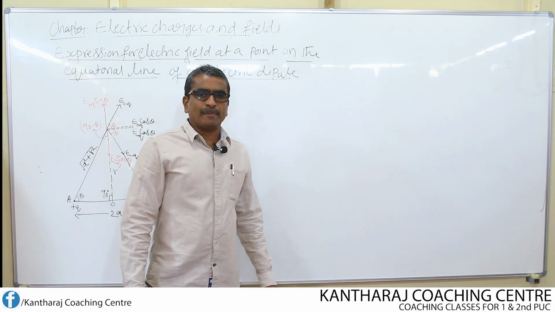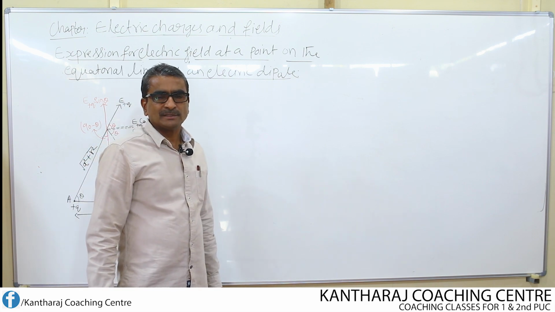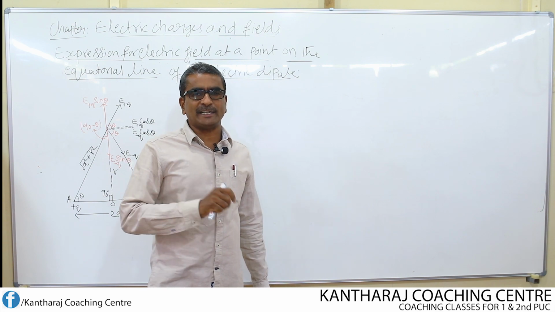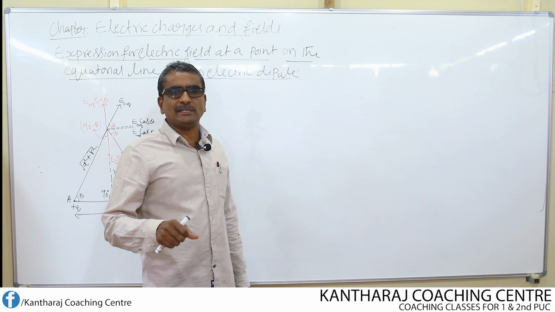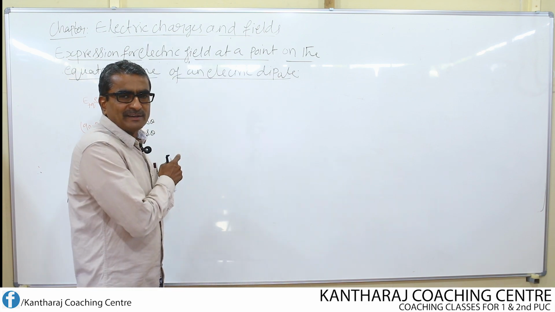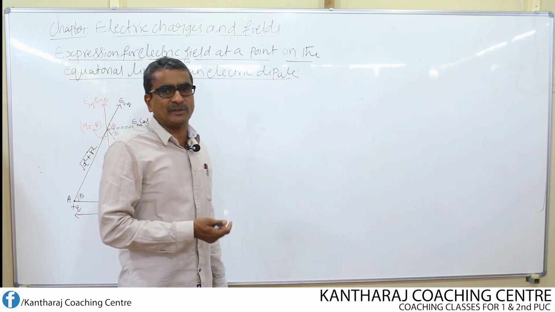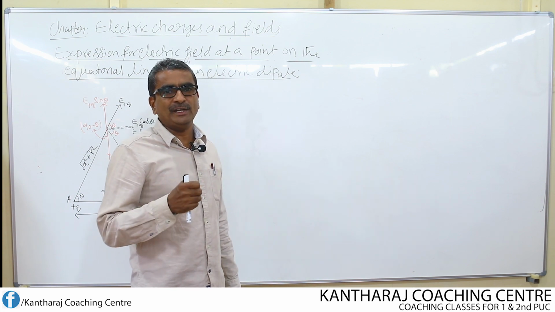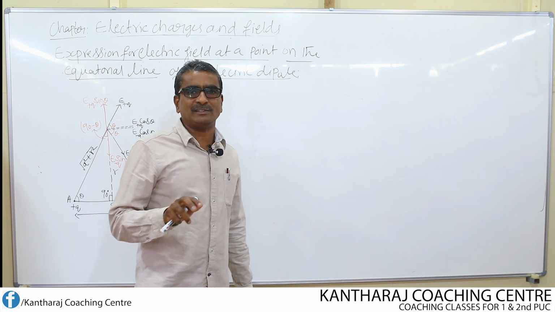Now we shall derive one more expression for the electric field at a point on the equatorial line of an electric dipole. The very first derivation is the electric field at a point on the axial line of an electric dipole, whereas this derivation is for the same electric dipole but the position is different. That means in this case we are finding the field at a point on the equatorial line instead of the axial line, which is already derived.